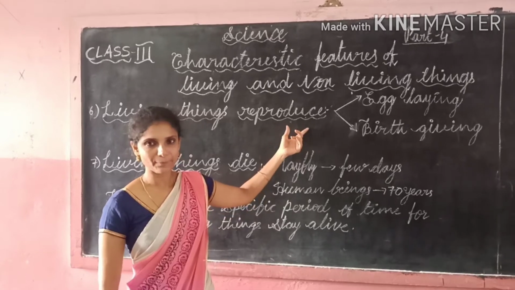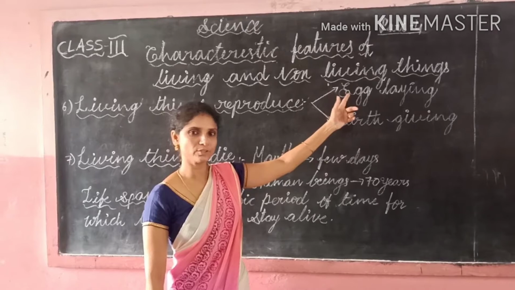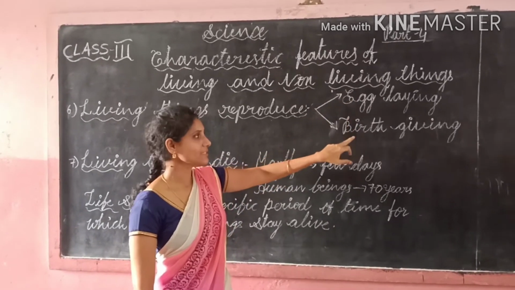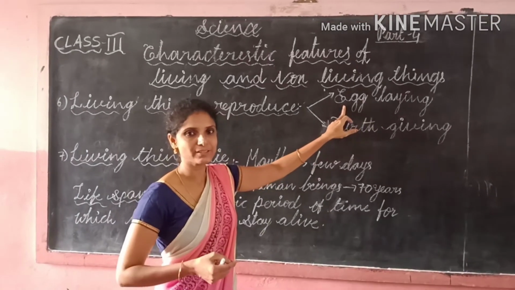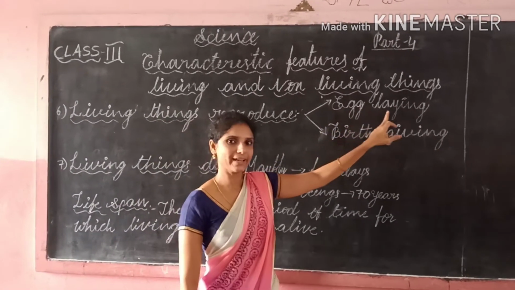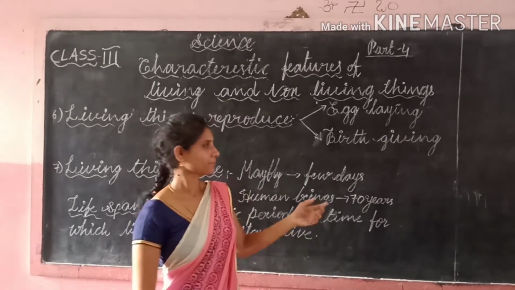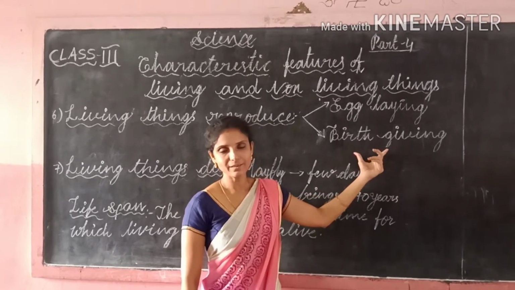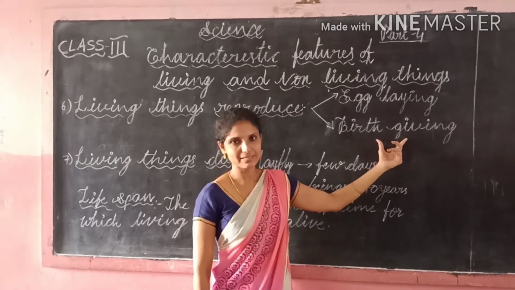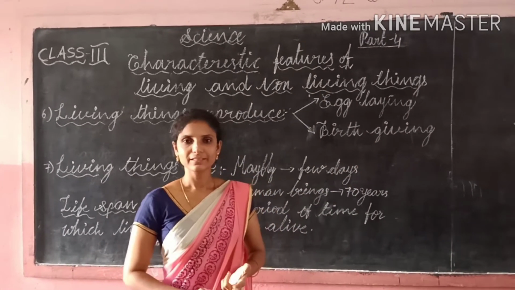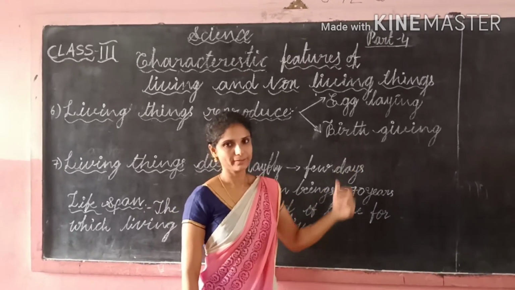So, based on reproduction, animals are divided into two types: egg-laying animals and birth-giving animals. The animals which lay eggs to reproduce are called egg-laying animals. Example: birds, frog, and snake. The animals which give birth to young ones are called birth-giving animals. Example: human being, cow, goat, sheep, tiger, lion, and so on.